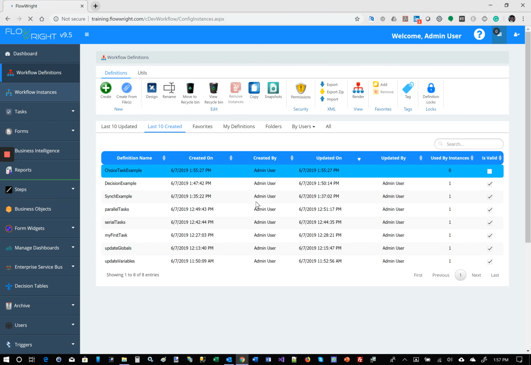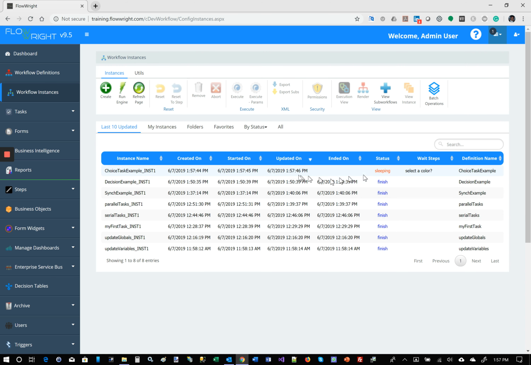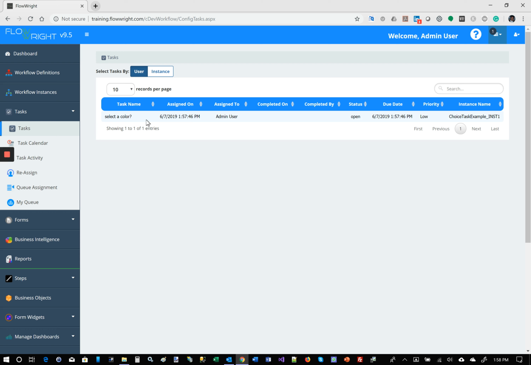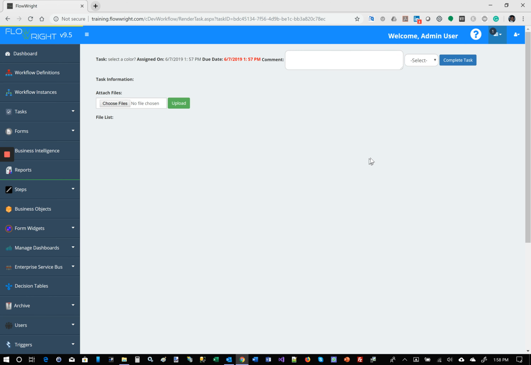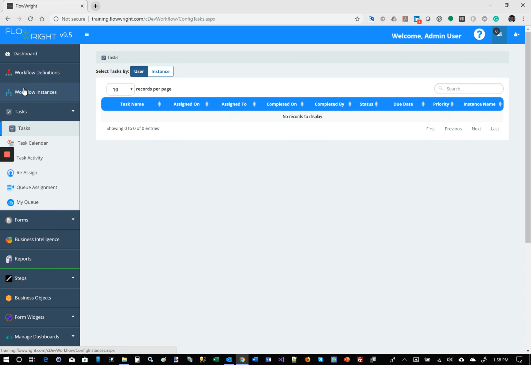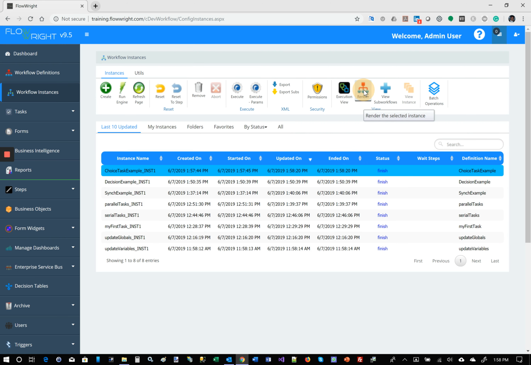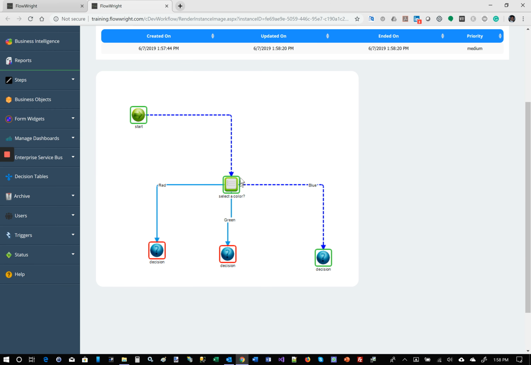If I look at my workflow instance, there should be one that's sleeping, is waiting on the select color task. Let's go to my tasks. And you can see it says select a color. That's one of my tasks. You can see that I have options to select red, green, or blue. So let's go ahead and pick blue and say complete the task. And if I look at my workflow instances, you can see that it has finished. And if I render it, you can see that based on my selection, it went down this blue path.